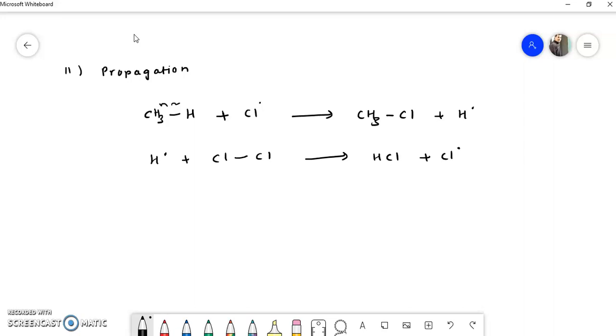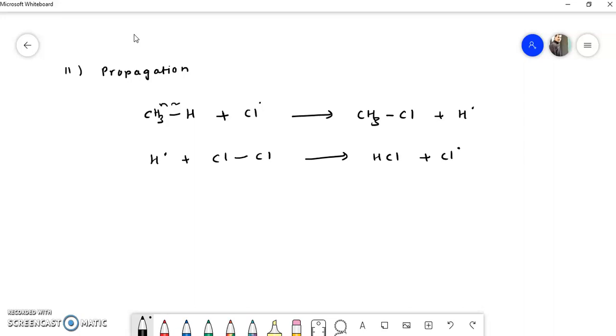The reaction proceeds further, but we have to study the mechanism up to this step only. So just remember that the chlorine radical generated in the first step reacts with a methane molecule to form methyl chloride and hydrogen chloride, along with hydrogen radicals and chlorine radicals as a byproduct, and the reaction continues further.